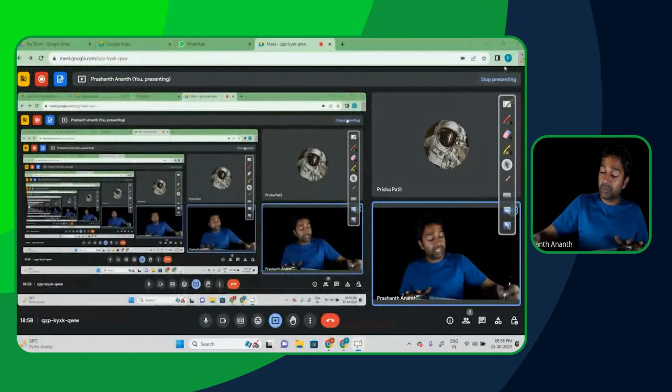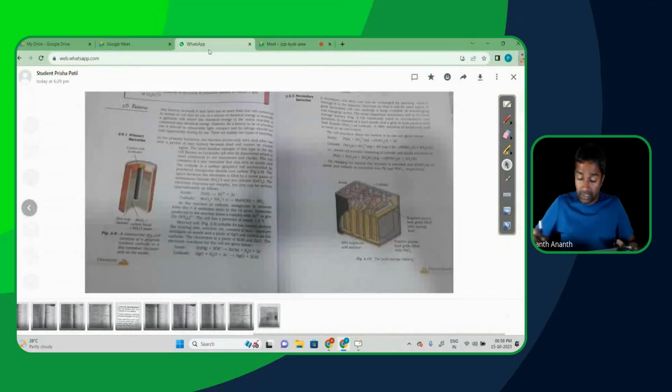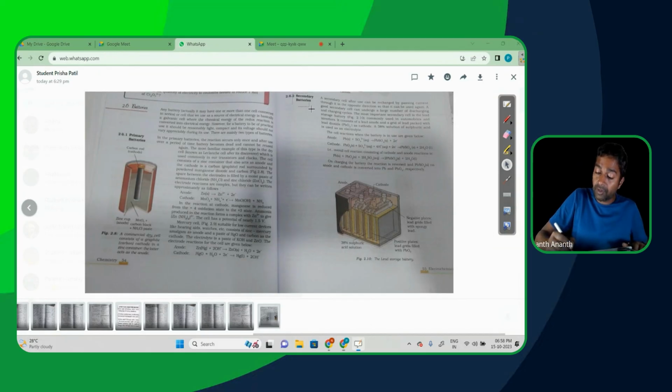Let me copy the next part as well, so that the next part also can be directly discussed. Mercury cell, I think this is more or less the last bit over there. Next is going to be the secondary batteries over here. So let me copy that part.